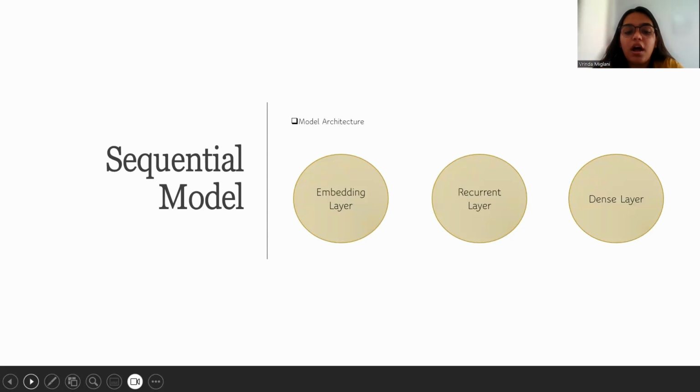Moving on to the model architecture. Our sequential model was built with several layers, including embedding layers for word representation, recurrent layers for capturing sequential dependencies, and dense layers for classification. This architecture enabled the model to learn and generalize the data patterns.